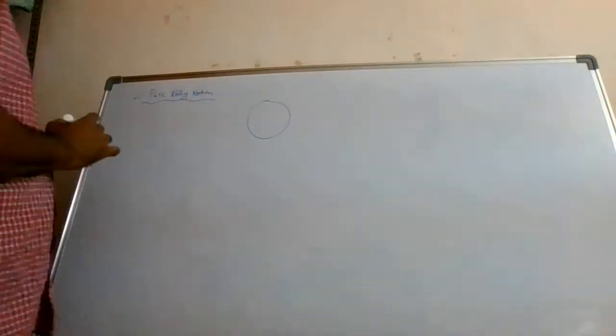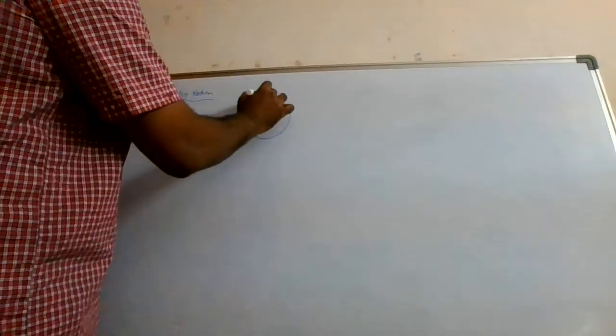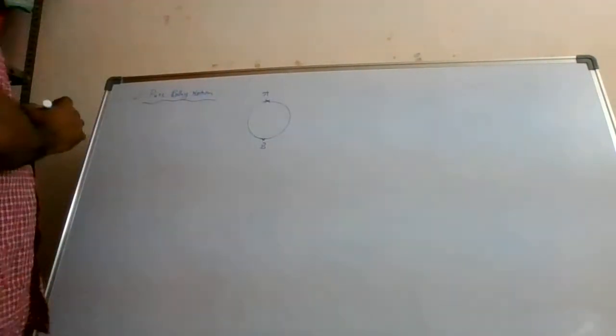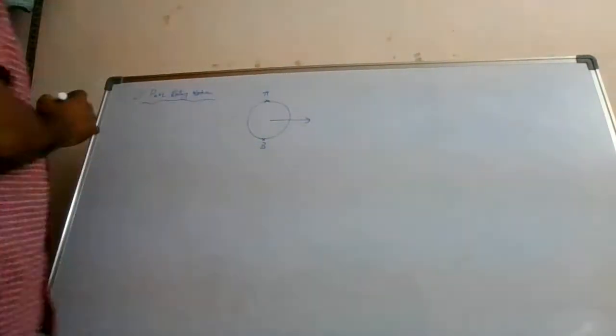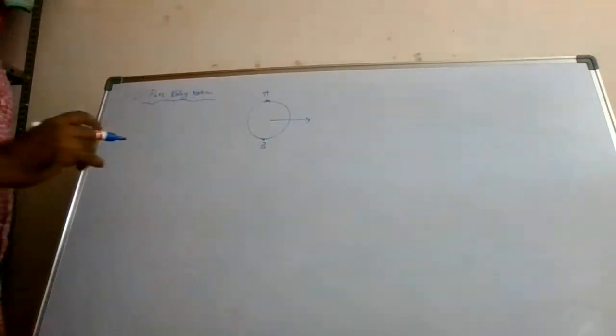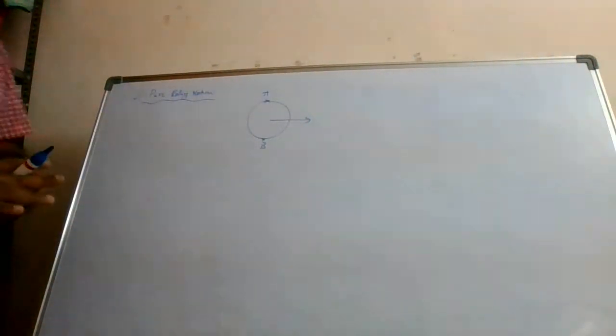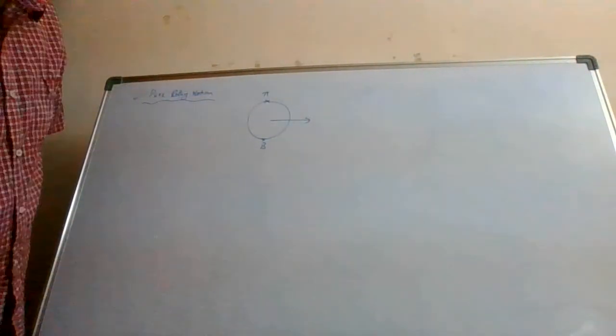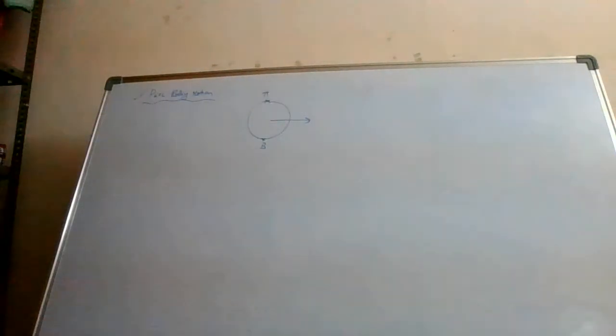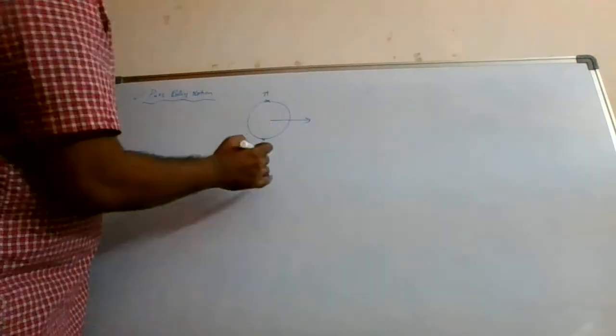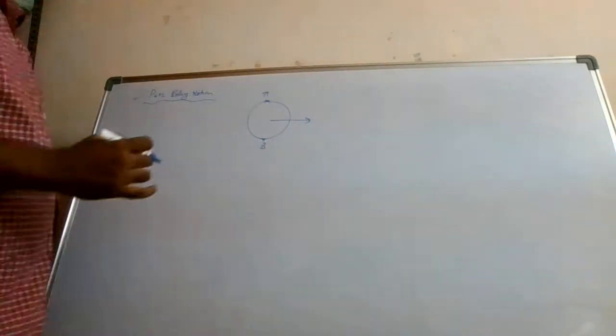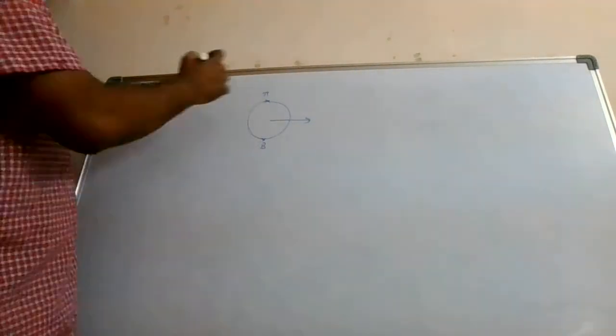If you remember, let us say there is a disk. Now let us say this point is A and this point is B. Translation means all the particles, when you talk about a rigid body, it consists of a lot of particles, thousands of particles.